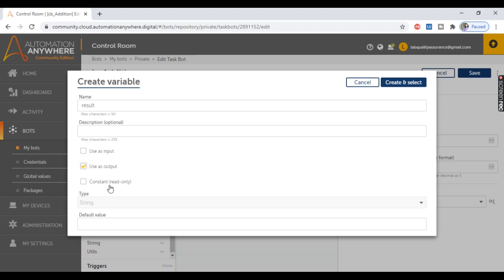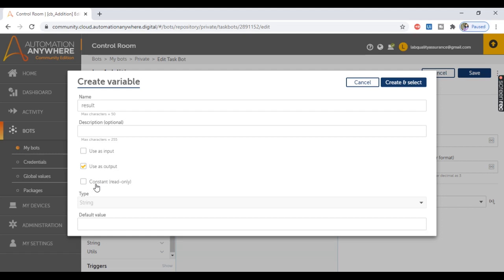So here we have three options. Use as input is used when the value of the variable comes from parent bot to child bot. Use as output is used when the value of a variable is passed from child bot to the parent bot, which is the case with the result variable. We wish to pass the value of the result variable from child bot to the parent bot. That's why we have checked this option, use as output.